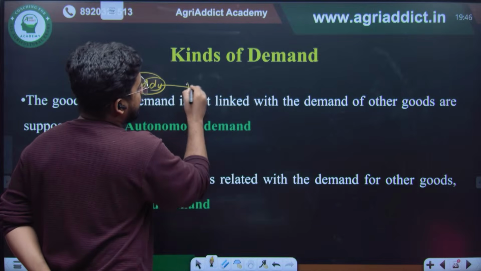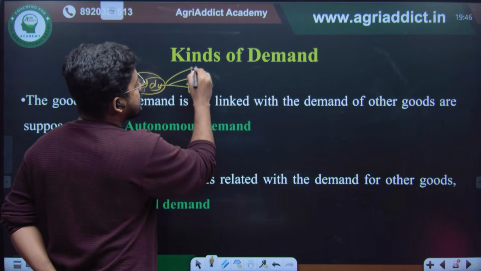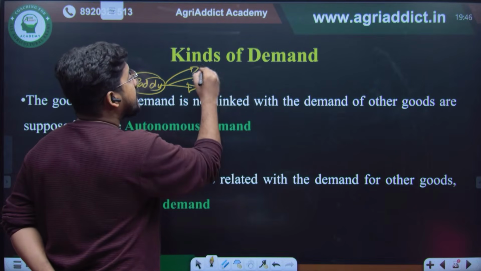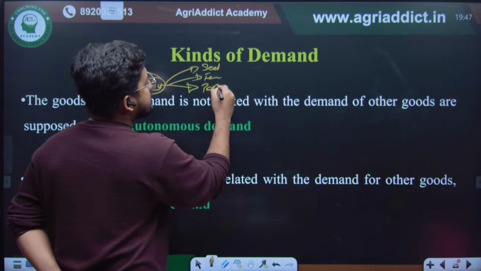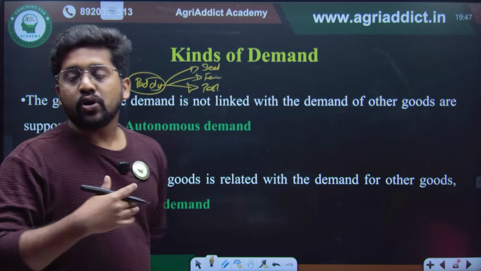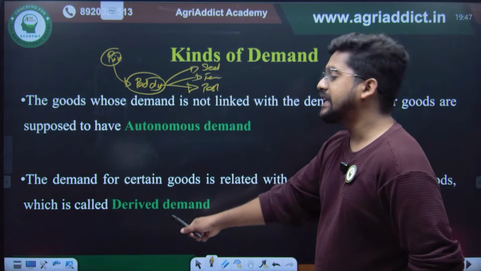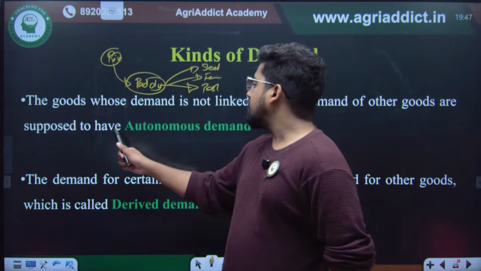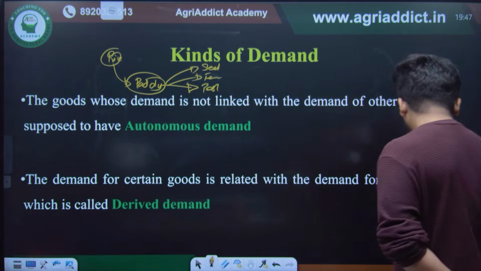The demand for paddy cultivation will in turn be linked with demand for many other commodities such as seeds or fertilizers or pesticides, machinery, labor. So demand of a particular commodity is connected with many other products. That is the derived demand. But autonomous demand is the demand which is not at all linked with any other commodities.